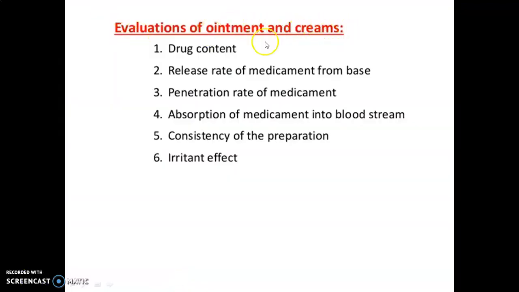Evaluations of ointments and creams. First, drug content. Second, drug release rate of medicament from base. Third, penetration rate of medicament. Fourth, absorption of medicament into the bloodstream. Fifth, consistency of the preparation. And sixth, irritant effect.